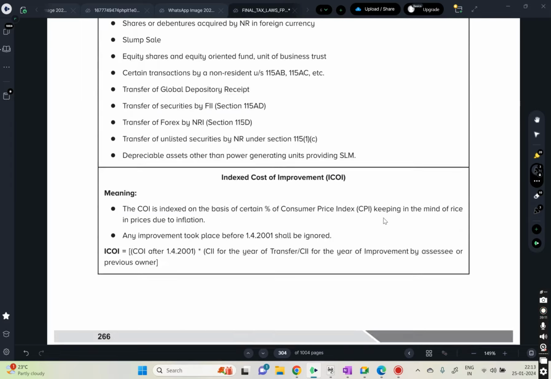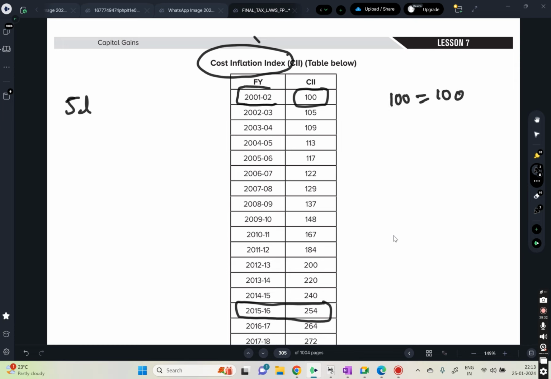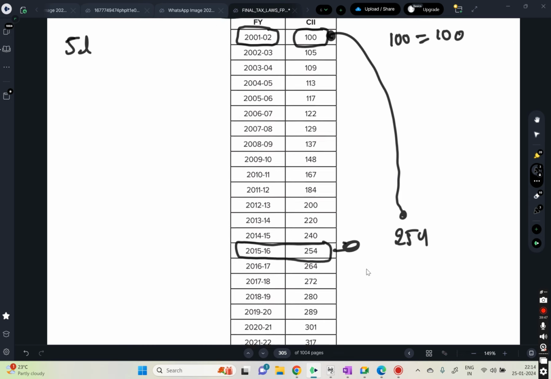So for that they have given some numbers. Right now 5 lakhs, what is the date I have taken? 2015, right? So let's take this part 15-16. So 254. Normally we will take 100 as a base, that means 100 rupees in 2001-02. But in 2015-16, this will become 254. That means previously it was 100 rupees, now it became 254 because of the inflation.